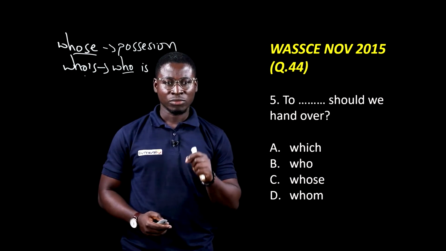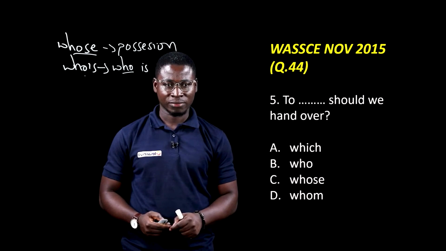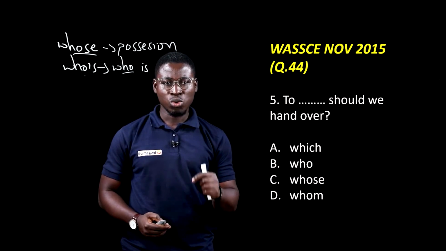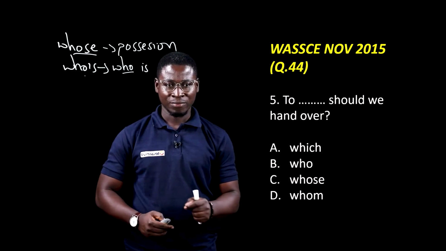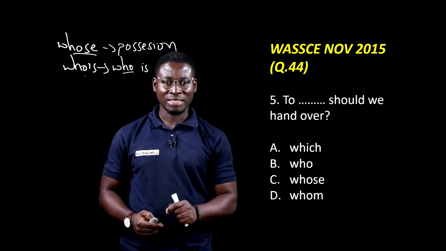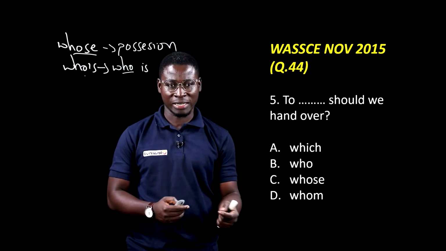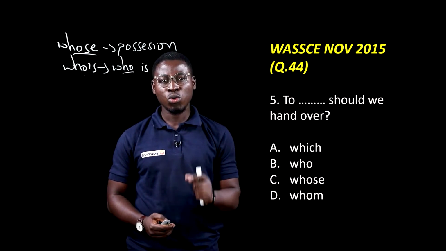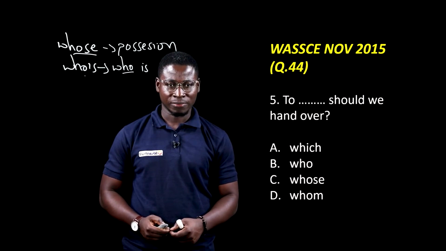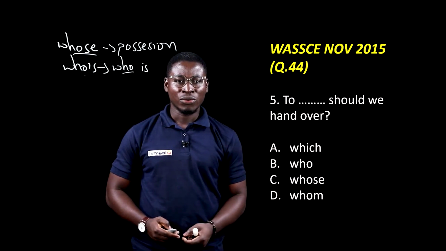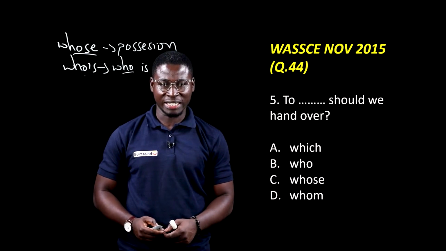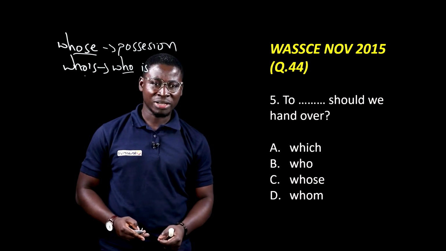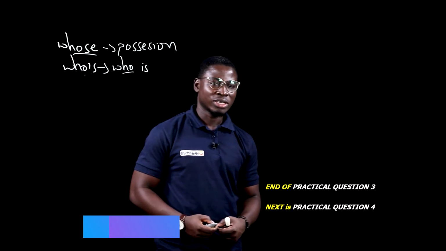So you can say, to which should we hand over? You can say, to who should we hand over? Because who is in the subjective case. And whose is a possessive. It shows possession. So you say, to whom should we hand over? So your answer is option D. Now that brings us to the end of practical question 3.